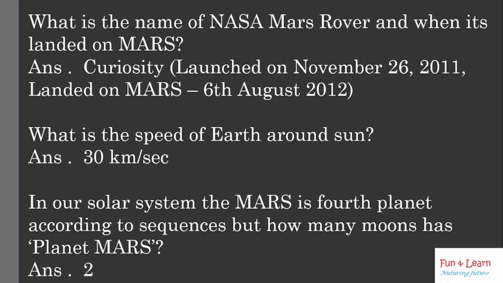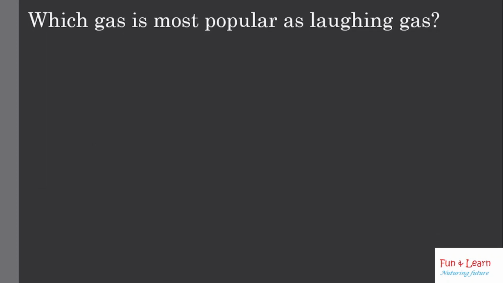It has two moons. Means it is a planet which has two moons. Which gas is most popular as laughing gas? Nitrous oxide. It is commonly known as laughing gas or happy gas. It is a colorless, non-flammable gas, means it is inflammable, non-flammable. This gas is used in medical or dental procedures as a sedative.